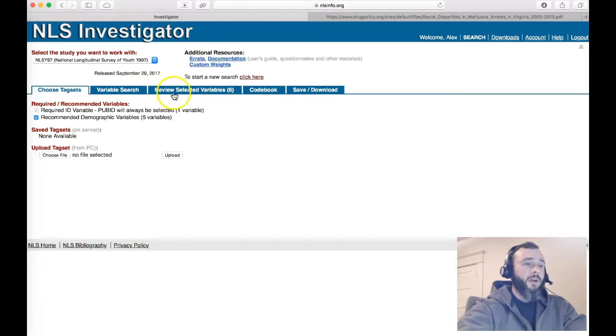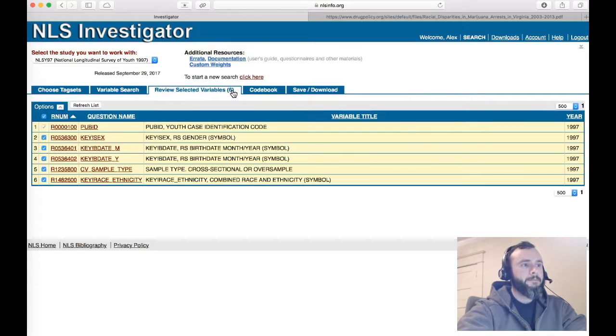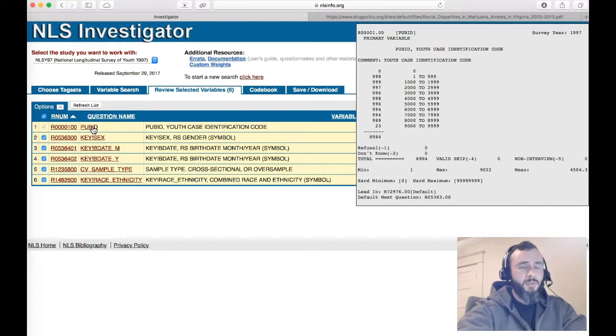Recommended demographic variables. If you go to review selected variables, notice that there's 1 here plus 5, so if we go to review selected variables, we have 6. The very top is that pub ID that's required. It's just an identification code, and if I roll my mouse over the pub ID under the question name, it pops up a big gray box that shows me a preview of what the results were. As I can see here, these were just identifier numbers. They're just identification codes.